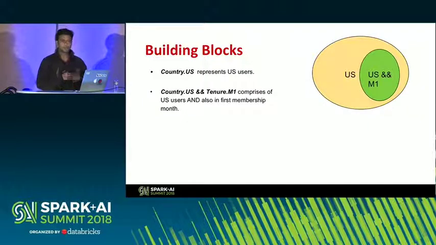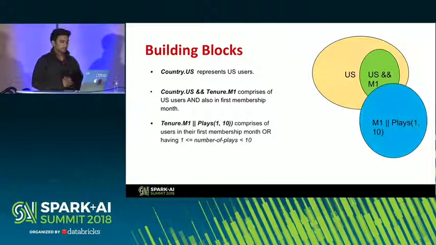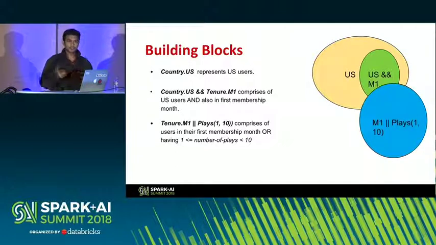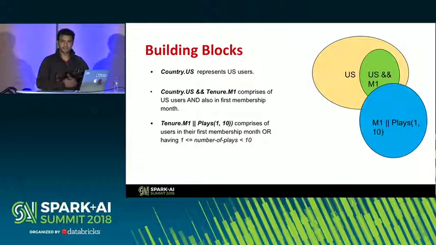So this is an example of an AND condition, right? Country.us and tenure month 1. So get me all the users who belong to country US, but are also within the first month of membership. Note that this is a subset of that circle in the Venn diagram. And when you compose conditions like this, the API automatically knows which subset to look at. Similarly, another condition built with an OR condition, tenure.m1 or plays for the user lying between 1 to 10.